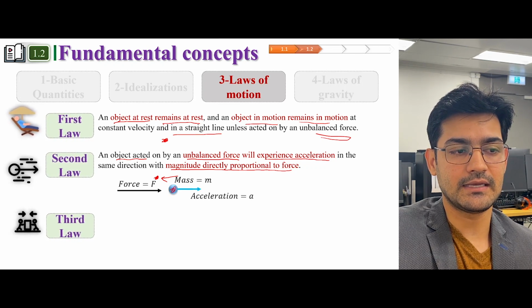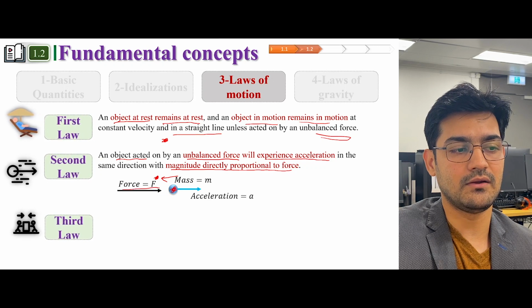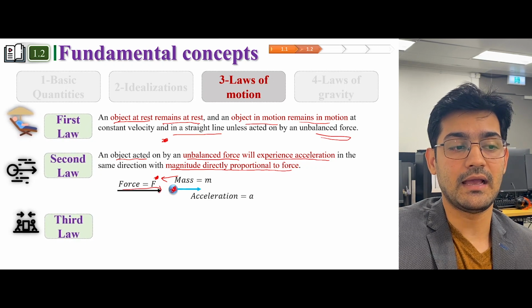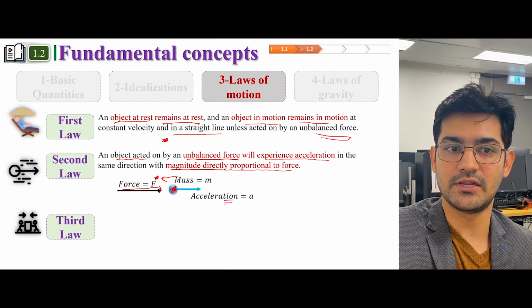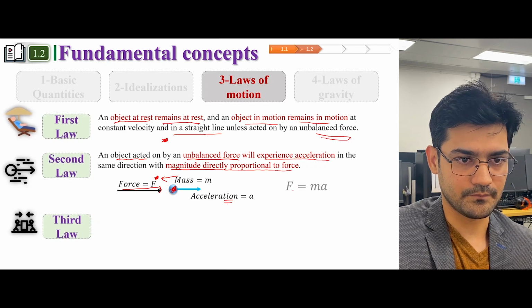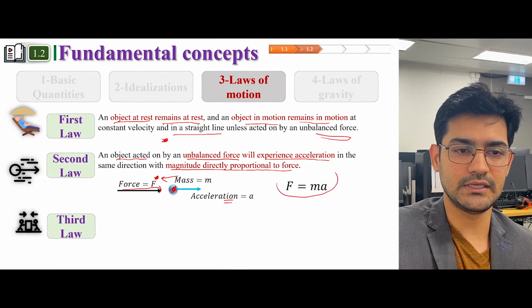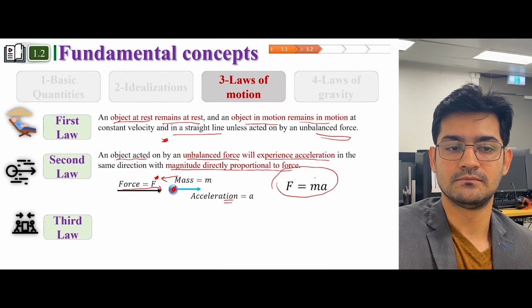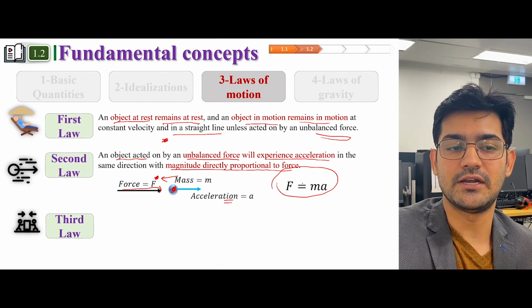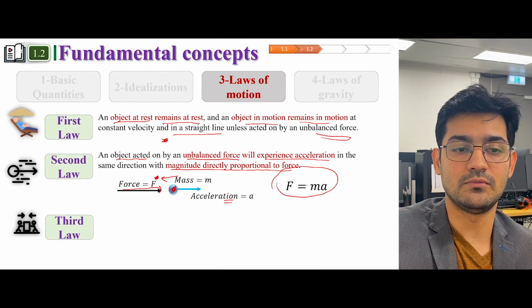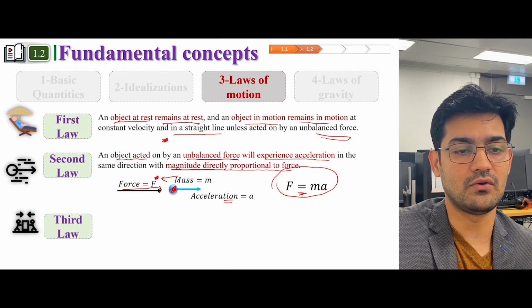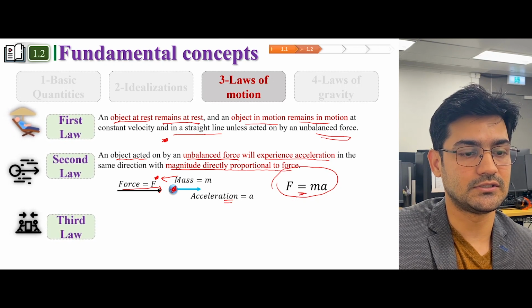Now, you can graphically see this. There is a mass and a force is being applied on that mass, and that mass is then experiencing acceleration. That's the formula, because the higher the amount of force, the higher would be the acceleration, and that's how Newton calculated this formula.